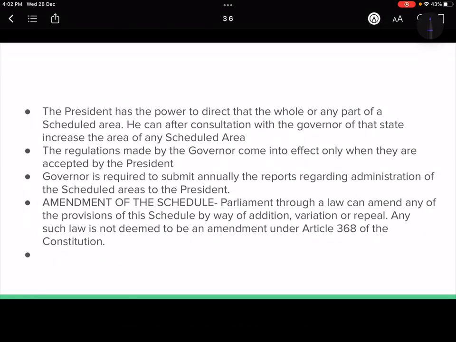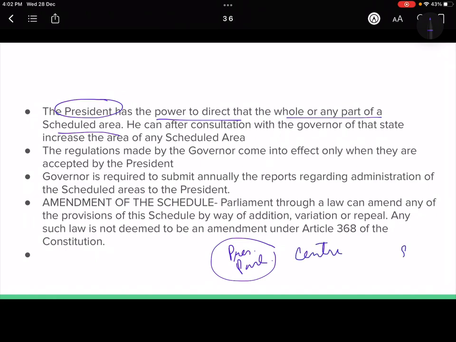But you can say the president has the power to direct that any part of the scheduled area. So in short, normally parliament and the president are at the federal level or the center level, and then we have the state legislature and governor at the state level, right. But in the case of scheduled areas, the president is the authority with whom the governor keeps liaison, okay, and this governor further takes advice from the Tribal Advisory Committee and the council of ministers, okay.